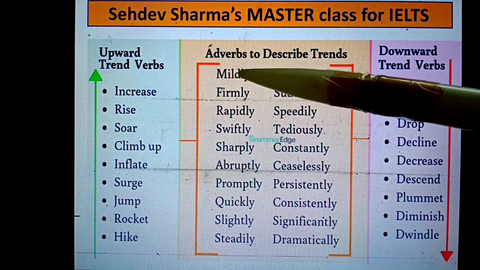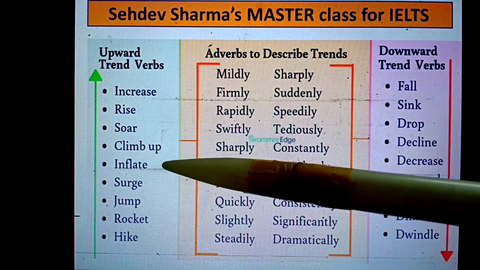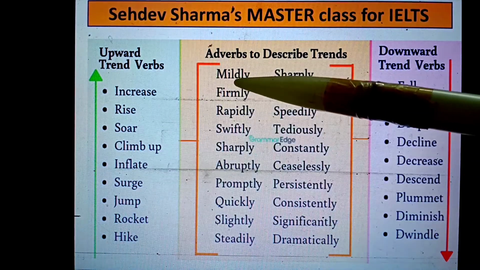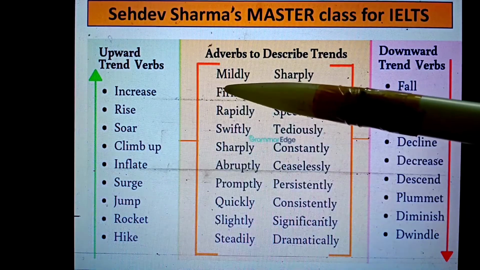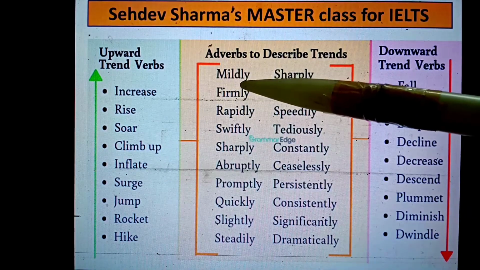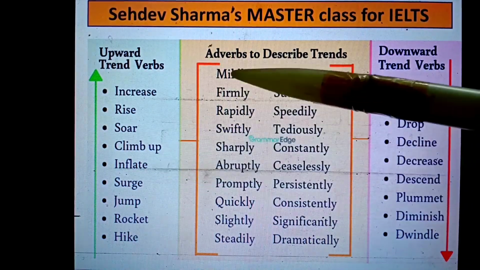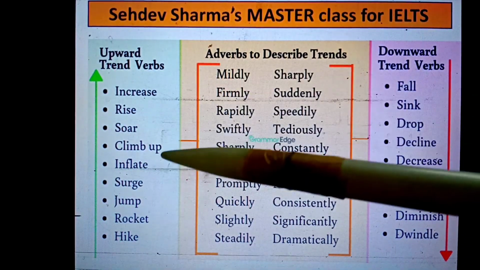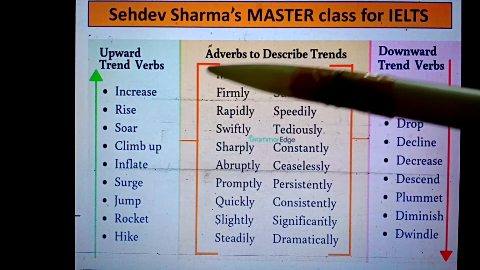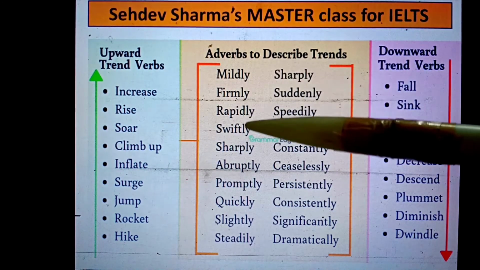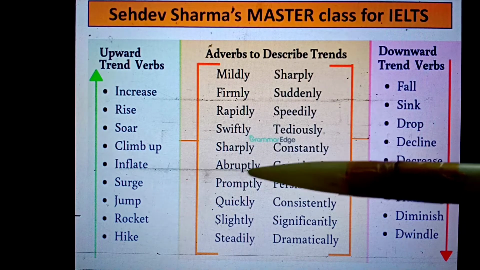And one student writes that after 2015 the data inflated mildly. Then your score is immediately going to jump because you have used the word inflate and you have rightly used the word mildly. So mildly, firmly, rapidly, swiftly, sharply, abruptly, promptly.